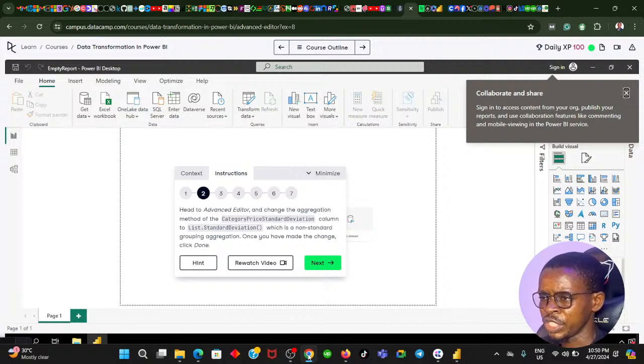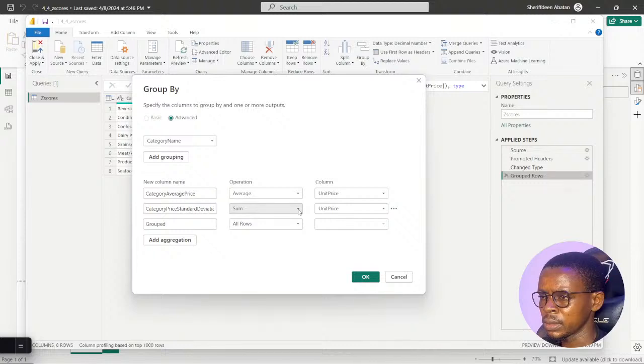And change the aggregation method of the category price standard deviation column to list.standard deviation, open bracket and close bracket. Okay, let's see. This is the aggregation. Is there a way we can change it to another type of aggregation? The aggregation here is sum.